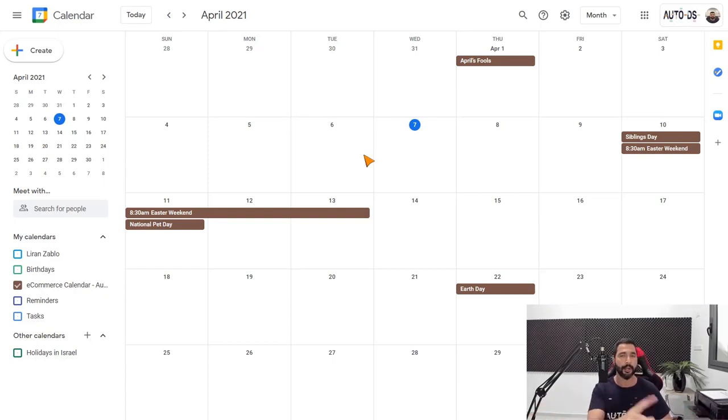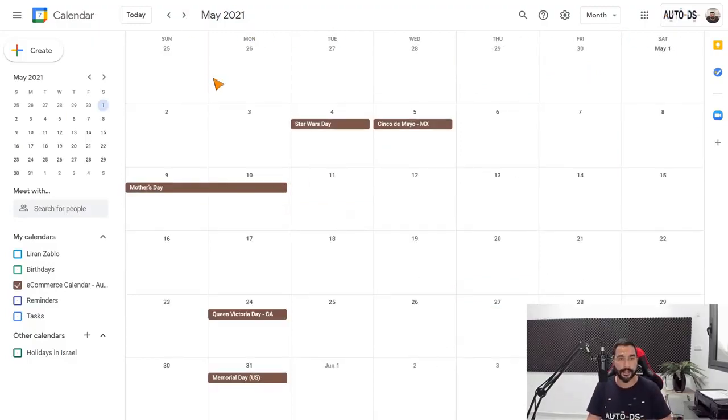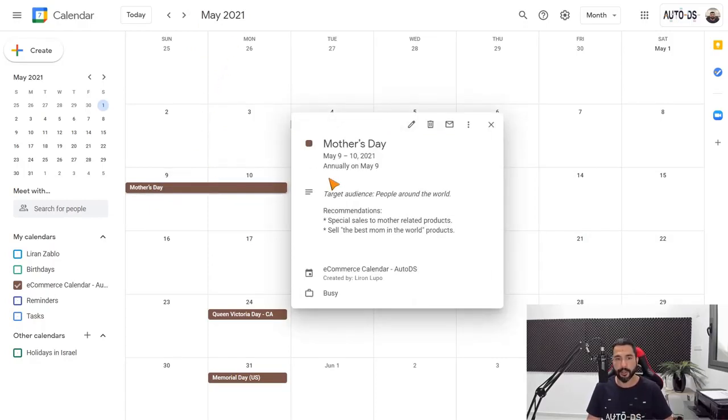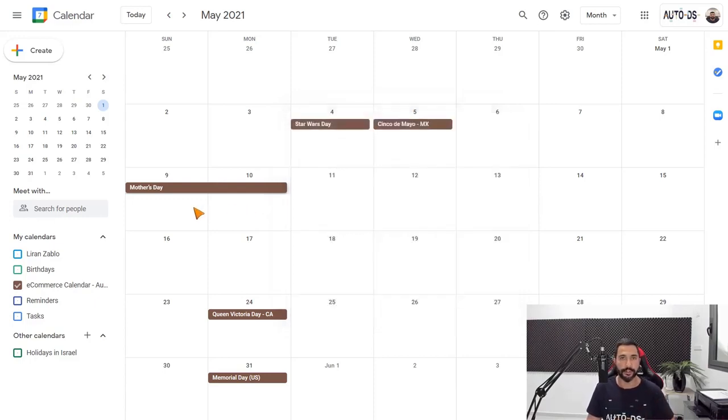So you didn't sell them the right product at the right time. With the e-commerce calendar, that is not going to happen, because you can simply prepare yourself on time. For example, we have Mother's Day coming up on May 9th, and if you click on it, you'll see which audience you should target and what type of products you should sell.